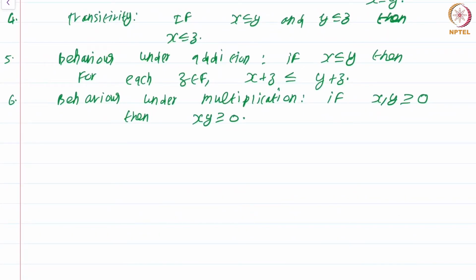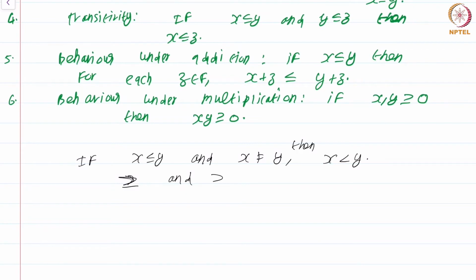Okay, so we just set up some notation. If x is less than or equal to y and x is not equal to y, then we write x is less than y. Note, this is just a notation. This is not a theorem or anything. This is just the notation. We define x less than y to mean x is less than or equal to y and x is not equal to y. Similarly, we have greater than or equal to. I leave it to you to formulate what greater than or equal to and greater than are. They follow directly from the less than or equal to relation.